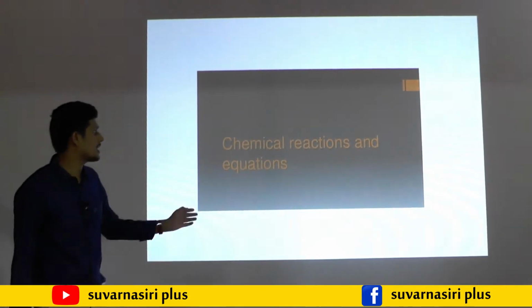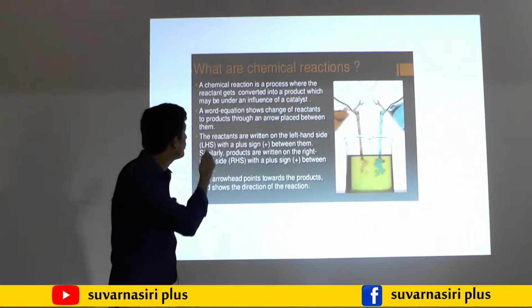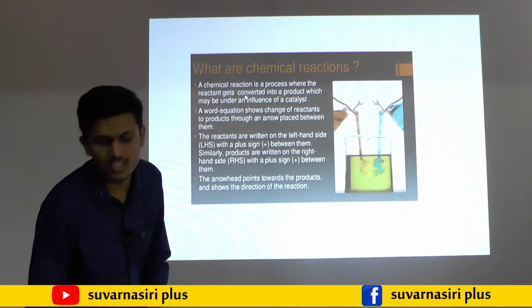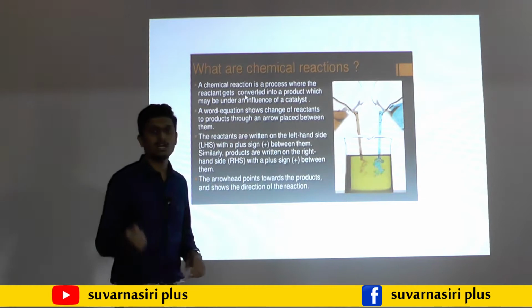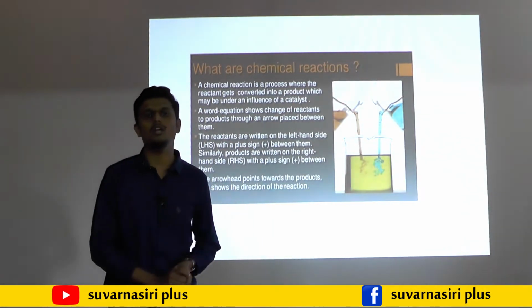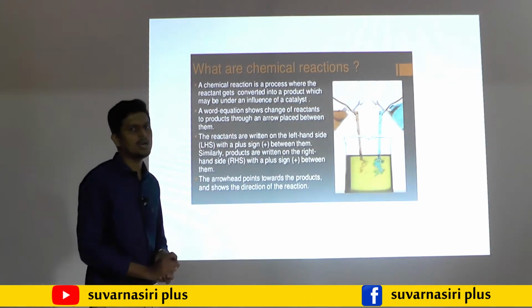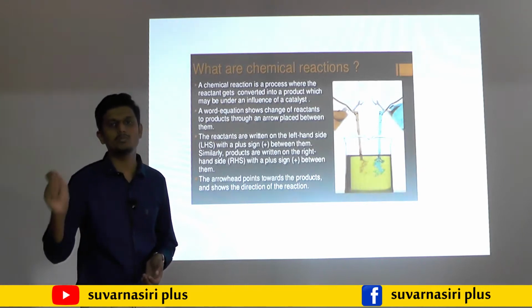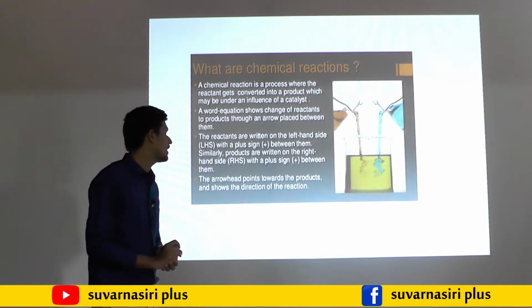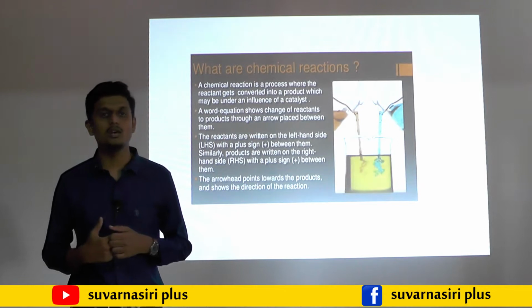So let us start with this chapter, chemical reaction and equation. First slide, chemical reaction. What is meant by chemical reaction? In our day-to-day life, what are the changes we observe? The ripening of the fruit is also a chemical reaction. The food we are preparing is also a chemical reaction. What we observe after eating the food, it will undergo digestion, that is also a chemical reaction. Even our respiration is also a chemical reaction.